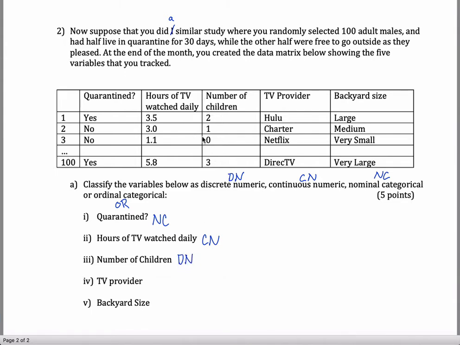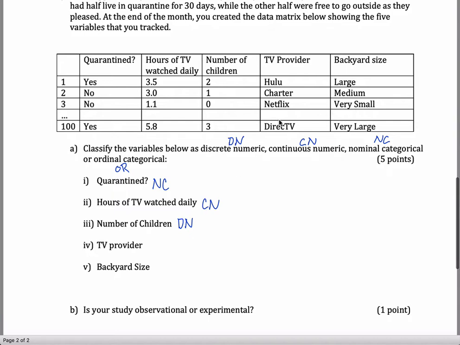It still makes sense to average these out. I could say the average amount of children would be 1.8 or something. But the responses themselves, the data that you see, it's only whole numbers. It only can be whole numbers as discrete numeric data. And then I got 2 more.